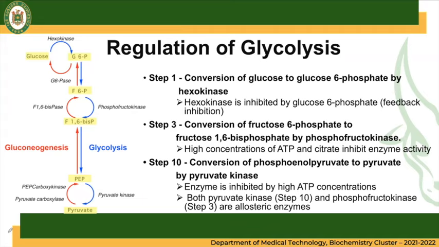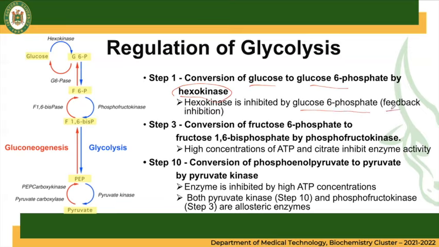So we have regulation in glycolysis. When we say regulation, if you remember the discussion on enzymes, enzymes here are being inhibited to lower the production or the process. So the regulatory enzymes are in steps 1, 3, and 10. In step 1, if you remember, it is a conversion of glucose to glucose 6-phosphate by the enzyme hexokinase, and it is being inhibited by glucose 6-phosphate.